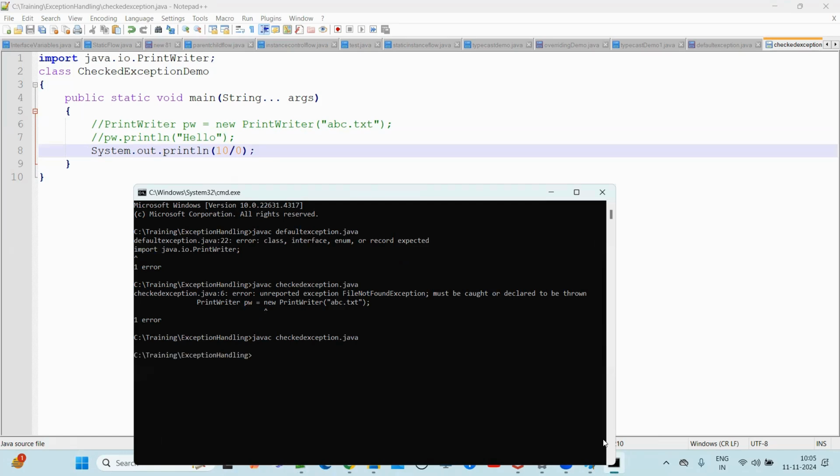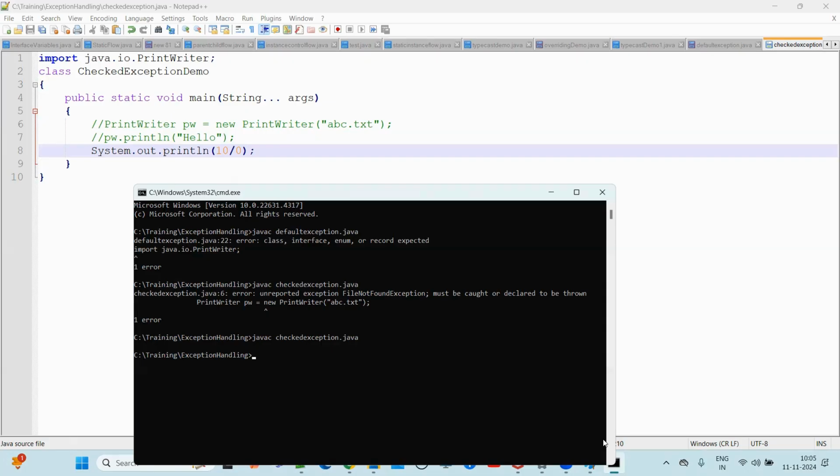So here 10 divided by 0 gives an arithmetic exception. Arithmetic exception is a child class of runtime exception, right? So all runtime exception and its child classes come under unchecked exceptions. Will unchecked exceptions be checked by the compiler or not?